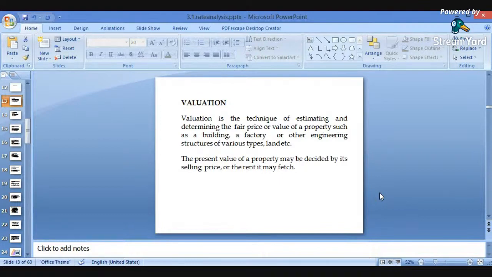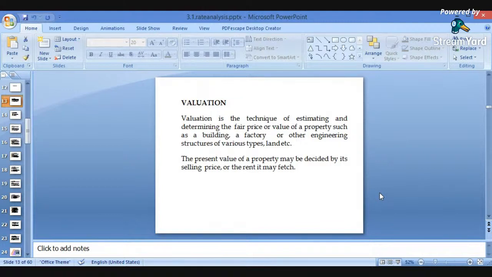On which parameters do we find out the valuations, what are the basic needs in order to calculate the valuation of any structure, and what are the factors affecting the valuations, we will see. The present value of a property may be decided by its selling price or the rent it may fetch.